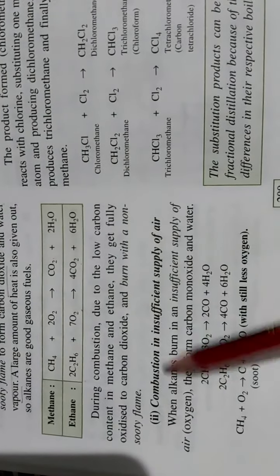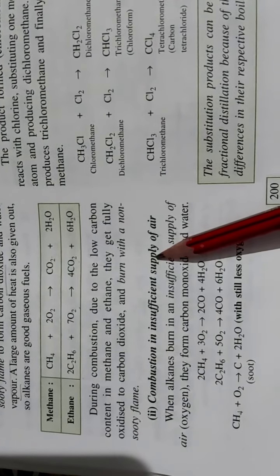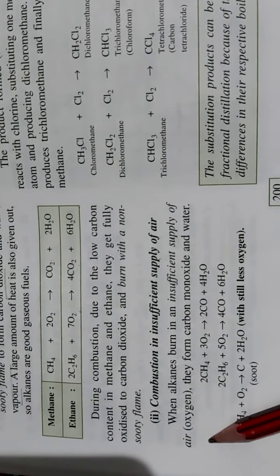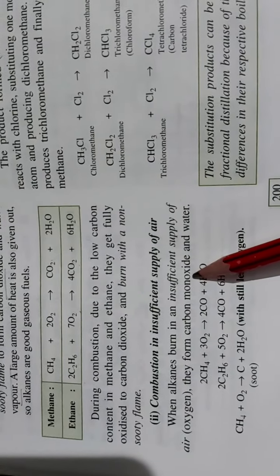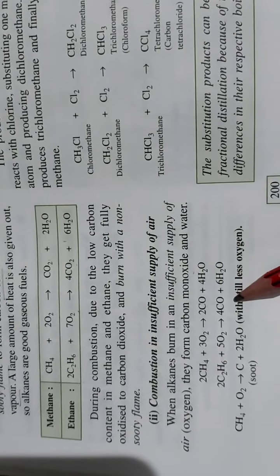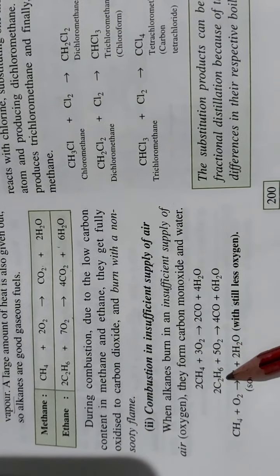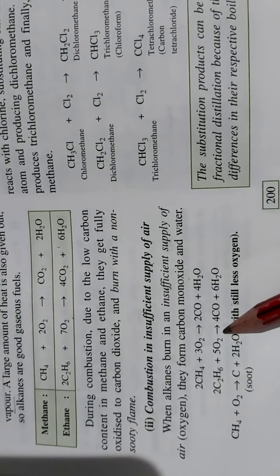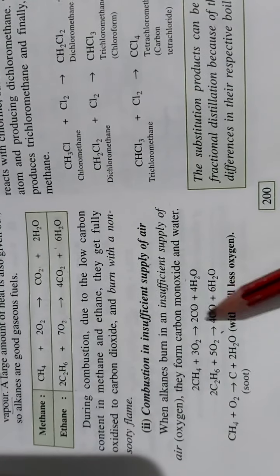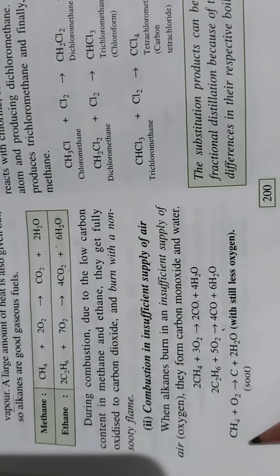And next, combustion in insufficient supply of air is given. When alkanes burn in insufficient supply of air or oxygen, then they form carbon monoxide in place of carbon dioxide. So both methane and ethane with an insufficient supply of air will produce carbon monoxide and water.